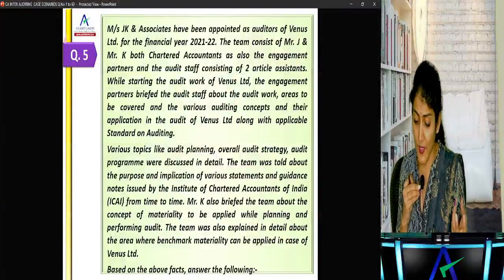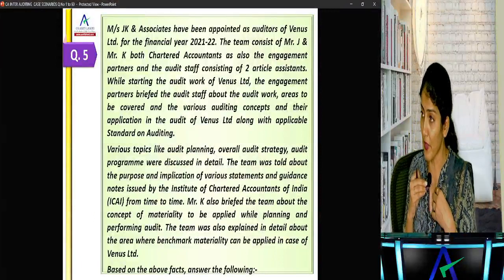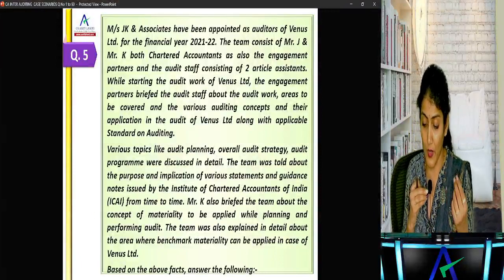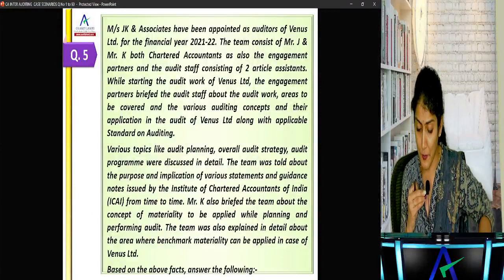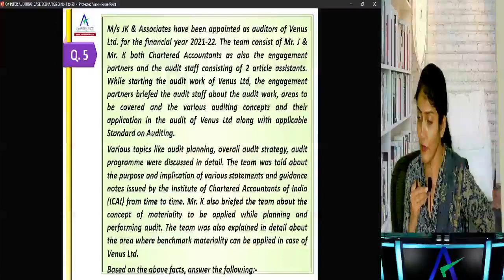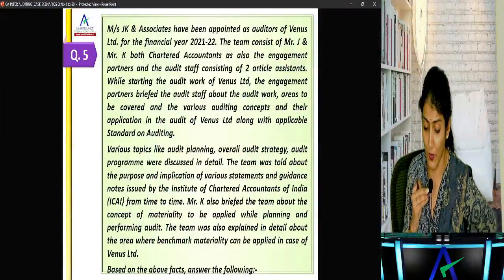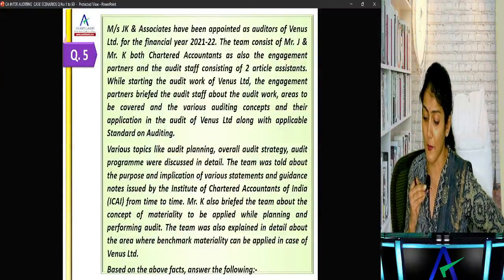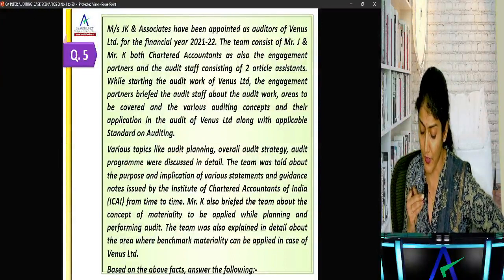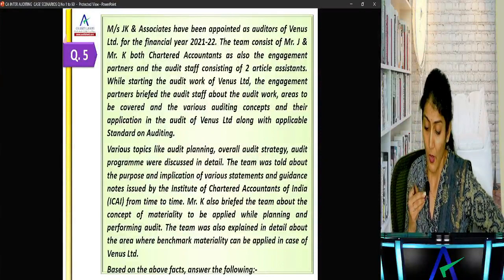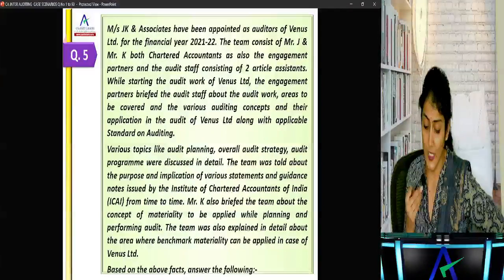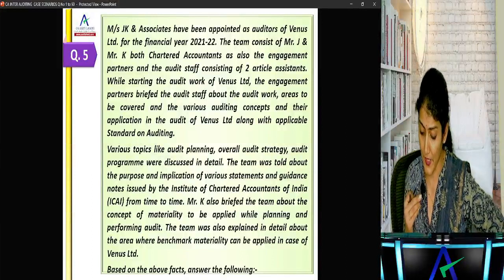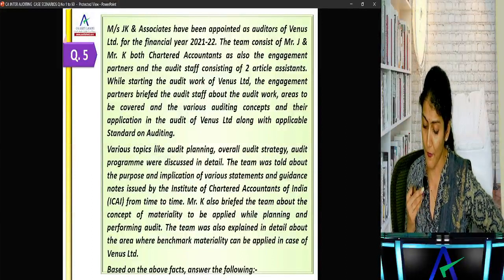JK and associates have been appointed as auditor of Venus for 21-22. The audit team consists of J and K, both chartered accountants, as also the engagement partners, and the audit staff consisting of 2 articles. While starting the audit, the engagement partner briefed the team about the audit work, areas to be covered, and various auditing concepts. Various topics like audit plan, audit strategy were discussed in detail. The team was also told about the purpose and implications of various statements and guidance of ICAI.